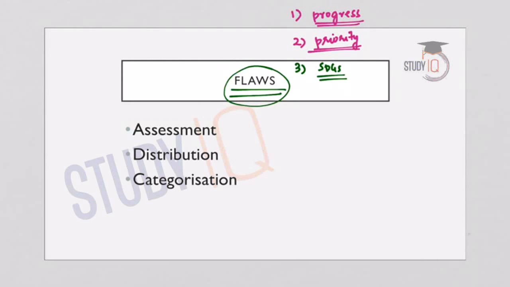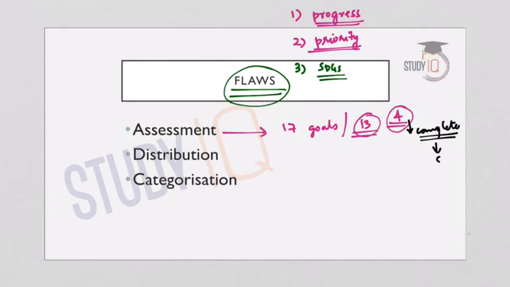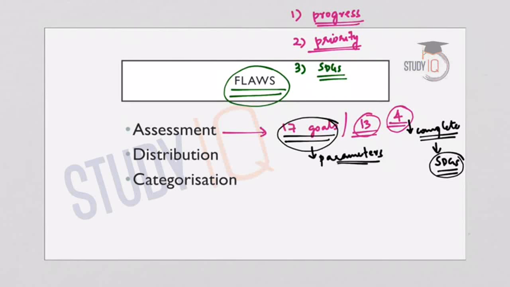But still, it has got certain limitations. First of all, we have seen that the assessment is not complete because there are total 17 goals and this index is based on only 13 goals. So the other 4 goals are excluded because of lack of availability of data. So here we cannot say that it is a complete analysis of the performance of the states with regard to sustainable development goals. So if it has to be complete, all the 17 goals and related parameters need to be added. So we can say it is incomplete.